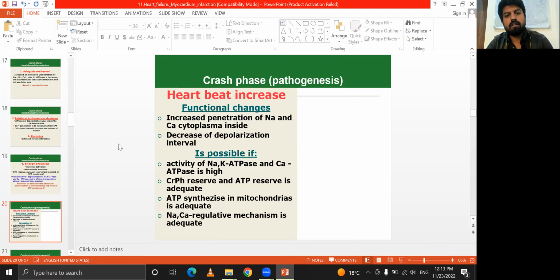Functionally, it increases the penetration of sodium and calcium into the cytoplasm and decreases the depolarization interval. This is possible if the activity of sodium-potassium ATPase and calcium ATPase is high and adequate, ATP synthesized in mitochondria is adequate, and the sodium-calcium regulative mechanism is adequate.